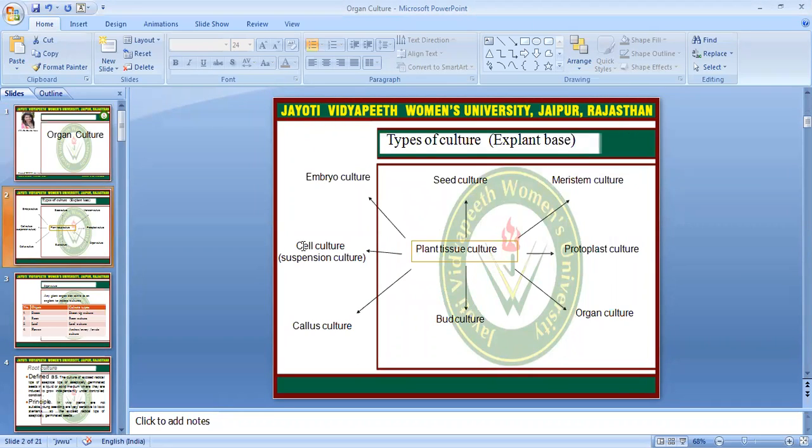Plant tissue culture can use different types of explant. There are various types of tissue culture techniques based on the explant. As I have told you in my previous session, there are various types like seed culture, meristem culture, protoplast culture, bud culture, callus culture, cell suspension culture. All these types of culture are basically based on explant differentiation.